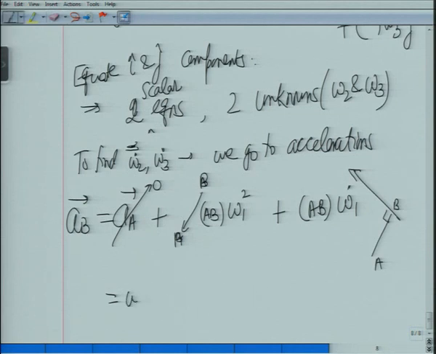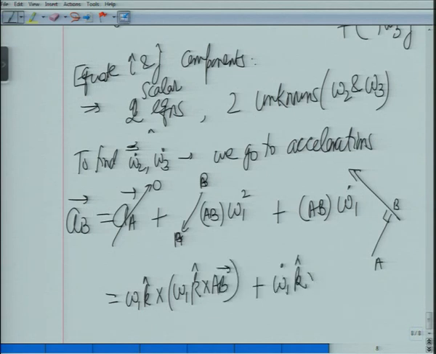This will be equal to omega 1k cross omega 1k cross AB plus omega 1 dot k cross AB. So again, as I said, either you use cross products or you use this thing. So this means this acceleration of B is fully known.